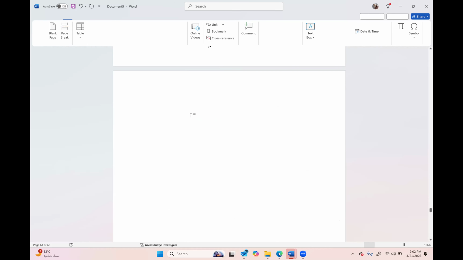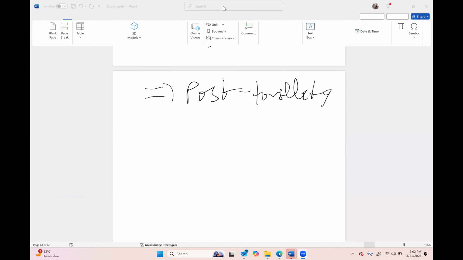Okay, so if they ask you about this scenario, post tonsillectomy bleed, what will be the challenges? Abdurrahman or anyone, who wants to answer this question? Zishan, please, you have not participated.